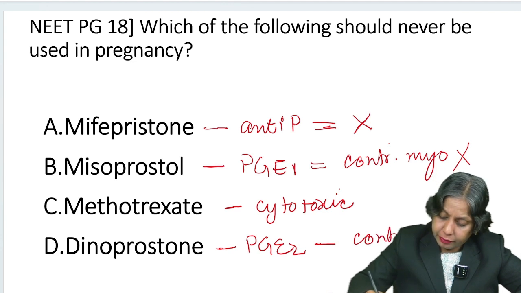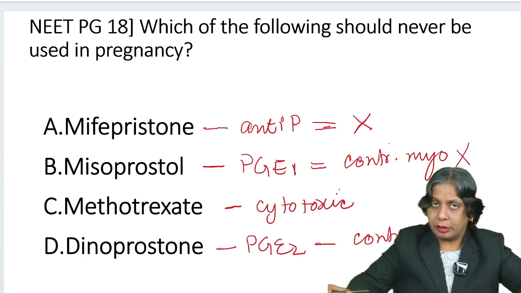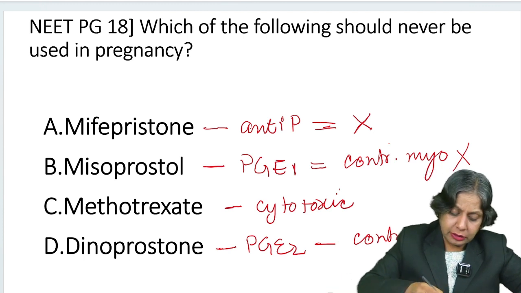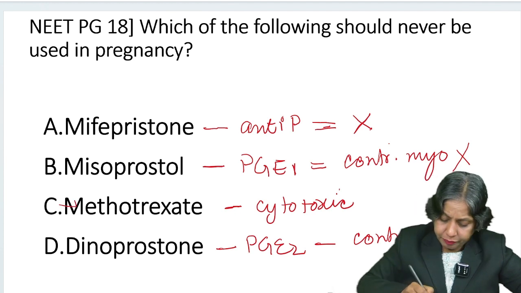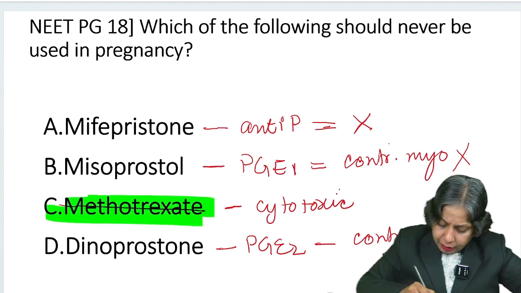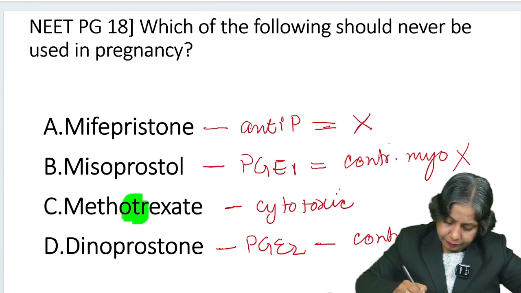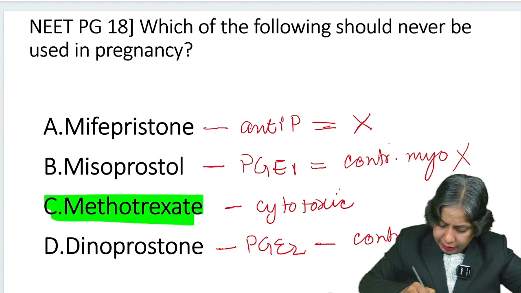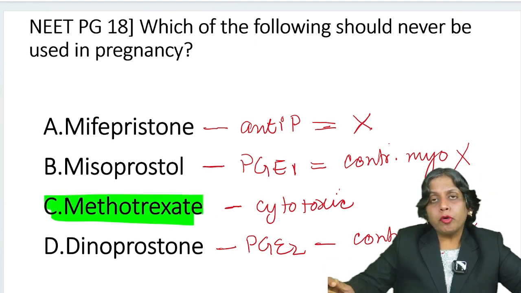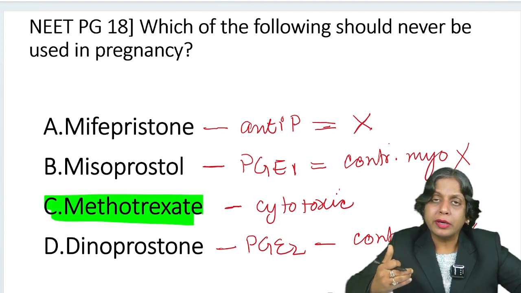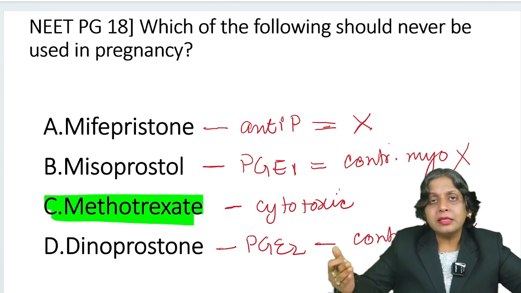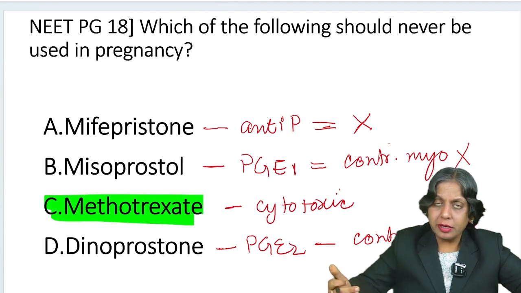Out of all these, all are teratogens. But the most cytotoxic, the most teratogenic drug is methotrexate. So that becomes our answer. Before coming to a conclusion, it's a request: please read all four options, because our question is to choose the best.